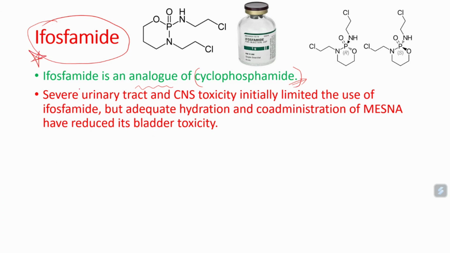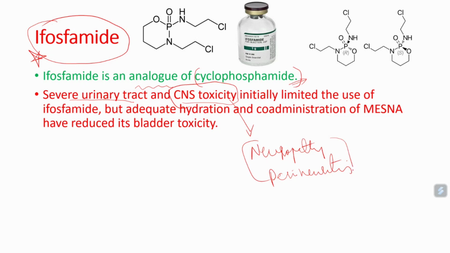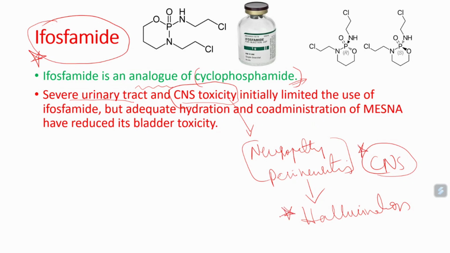Along with that, it will not only cause hemorrhagic cystitis, like severe urinary tract related adverse effects, it will cause CNS adverse effects also. You have to remember it will cause neuropathy, peripheral neuritis, and with this neurotoxic ability, it can cause hallucinations. Ifosfamide can cause mental disorder also. Schizophrenic symptoms can be seen due to ifosfamide.